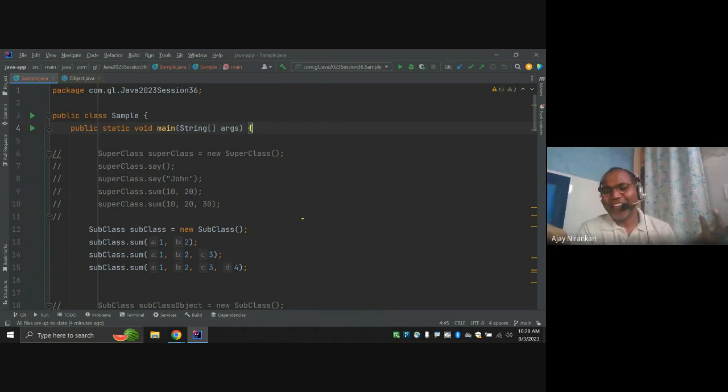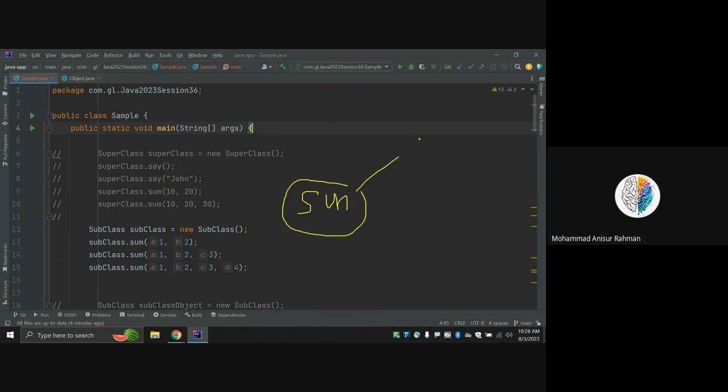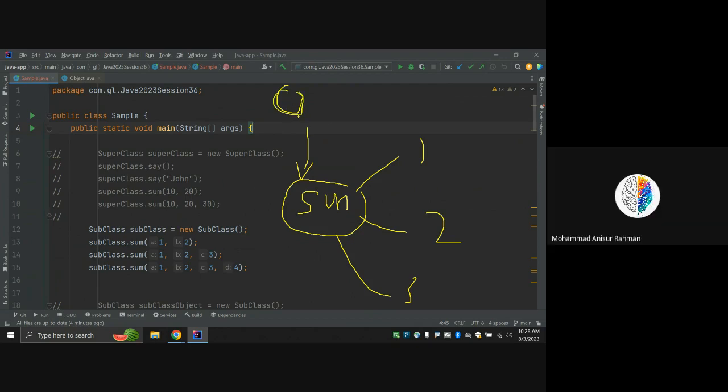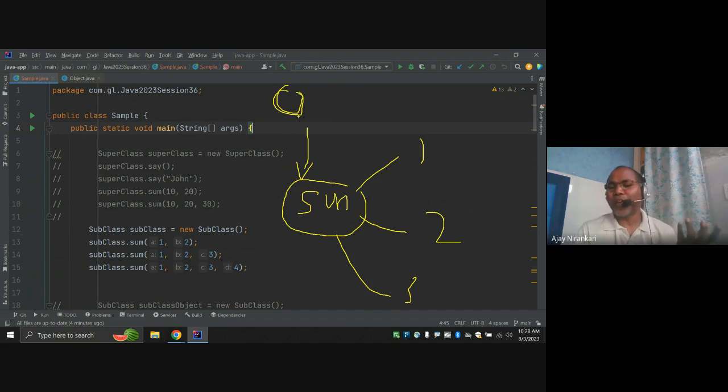What you are doing is, in sum, giving different forms: sum with one argument, sum with two arguments, sum with three arguments. This is the definition of polymorphism. Polymorphism says you have one object, and one thing can have multiple forms. This is the theory of polymorphism. Polymorphism is generally of two types, compile time and run time. Compile time means overloading, run time means overriding.